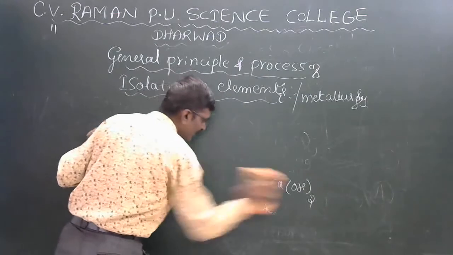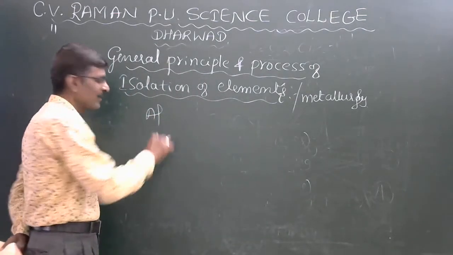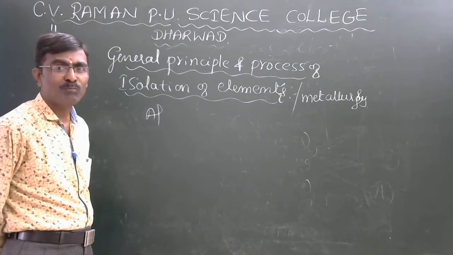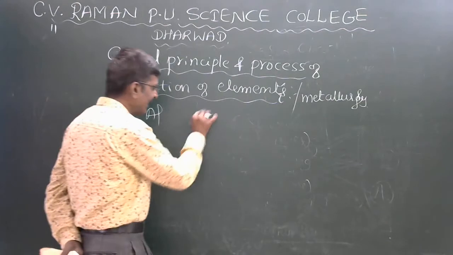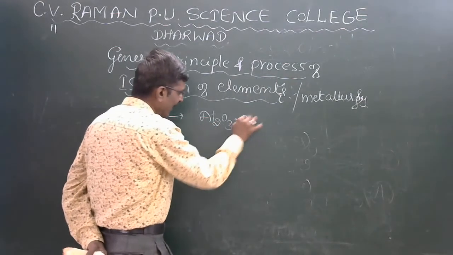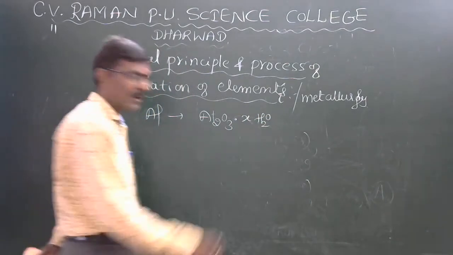Next, third one, aluminium. Usually pure aluminium is extracted from bauxite ore, that is Al2O3 into x water molecules. This is bauxite ore.